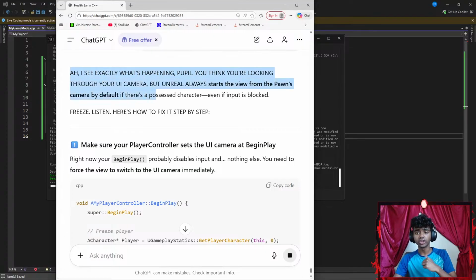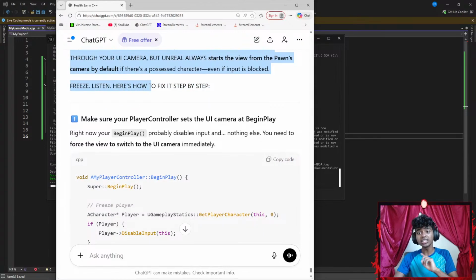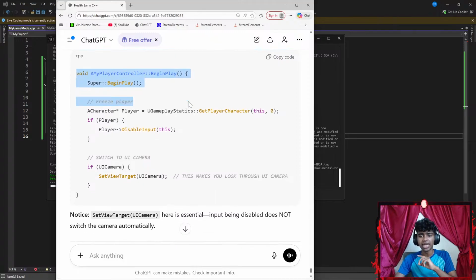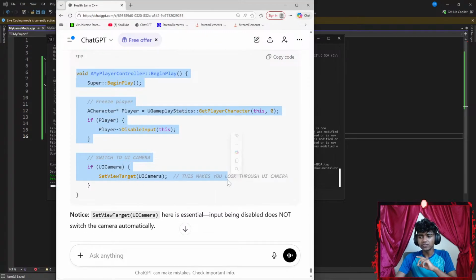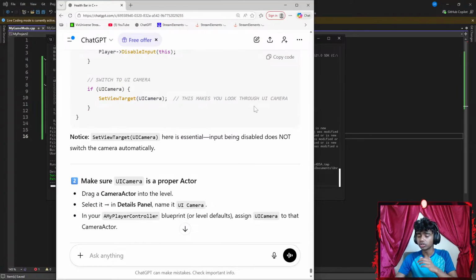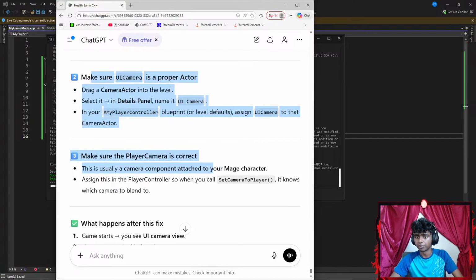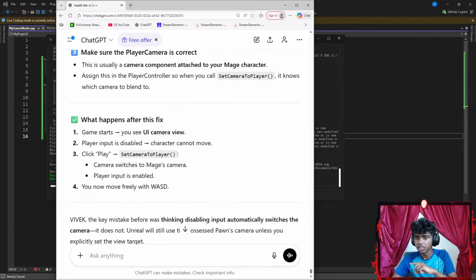Oh, I see exactly what's happening, people. You think you're looking through a UI camera, but Unreal always starts with the view of the pawn's camera if there is a possessed character, even if input is blocked. Here's how to fix it. Make sure your player controller sets the UI camera at the beginning. Right now, your begin play probably disables input, nothing else. You need to force the view to switch to the UI camera. Okay, set view UI camera. This makes you look through the UI camera. Make sure UI camera is a proper actor. Make sure the player camera is correct.